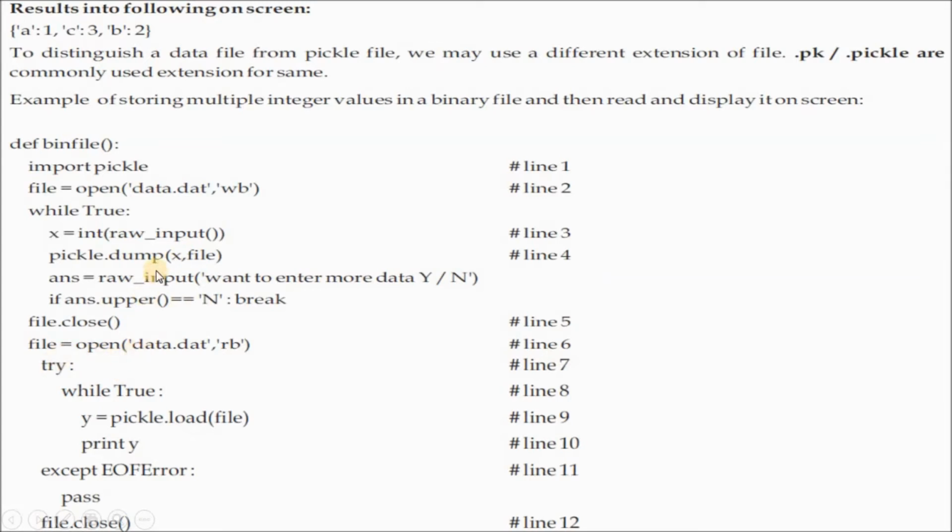After that file.open, you have dumped records here, and in this example you are reading from the file, file.open data.dat in rb. The same file you opened in WB mode, that means write into the file. Again the same file you are opening in RB, reading from the binary file. Then again you are using the try and except method. It is similar to, you can say, the if else method. In try, if any exceptions are there, then it will show this error. If there is no exception, it will execute this. While True, here Y is equal to pickle.load(file). You are reading from the file, print Y, it will display. Clear?